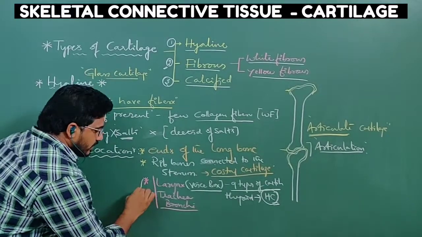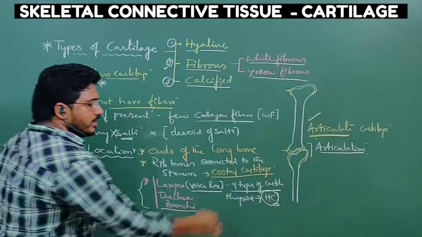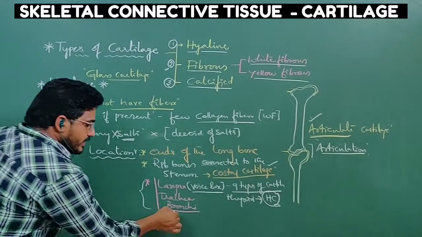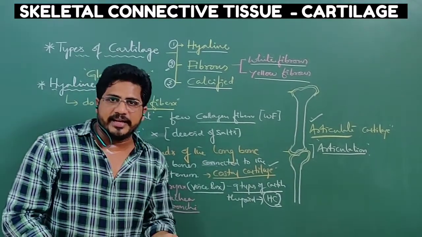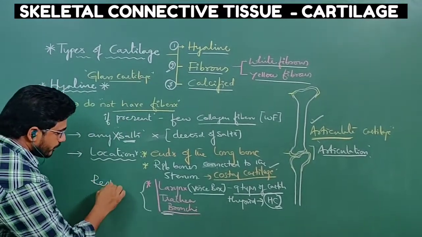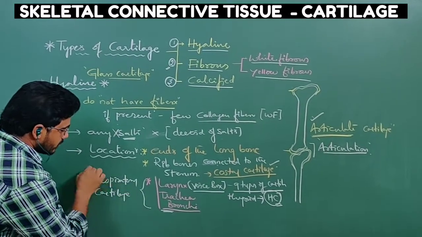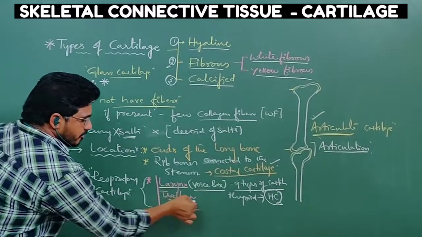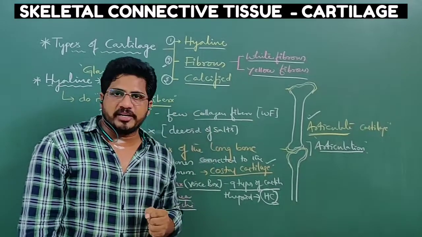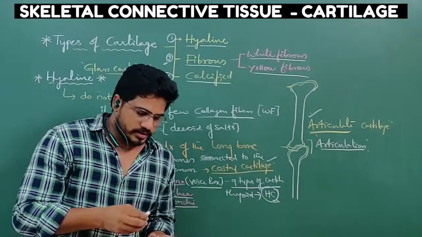Here we can give another name for the hyaline cartilage, as we have given here articulate cartilage, and here costal cartilage. In the case of the respiratory tract lining, the hyaline cartilage is called respiratory cartilage. What is respiratory cartilage? Larynx, trachea, bronchi are made up of hyaline cartilage. As that forms a respiratory tract, we use the term respiratory cartilage. So we have seen three terms.